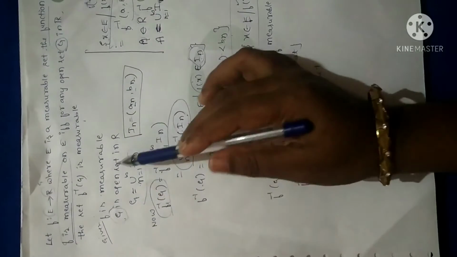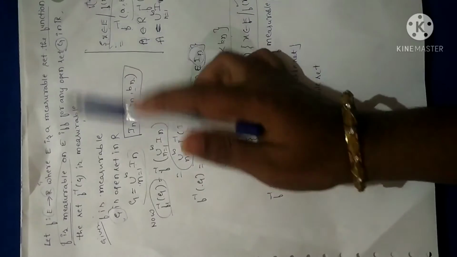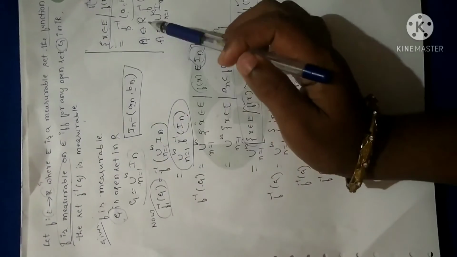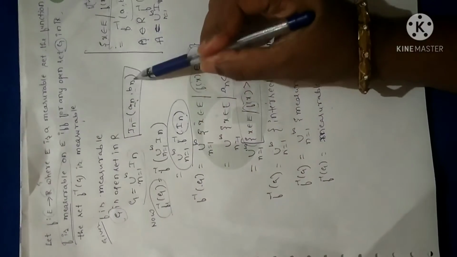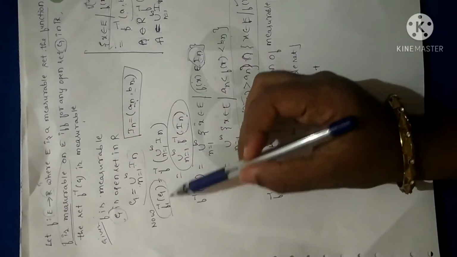f is measurable and G is an open set in R. It is given in the theorem itself. So as per the first theorem, I can write G as a union of open intervals. I have assumed those open intervals as (a_n, b_n). Fine, now let me consider f inverse of G.